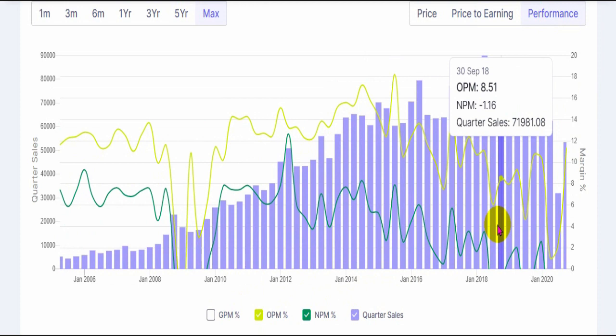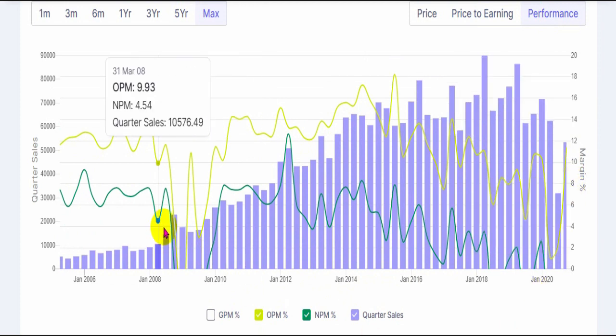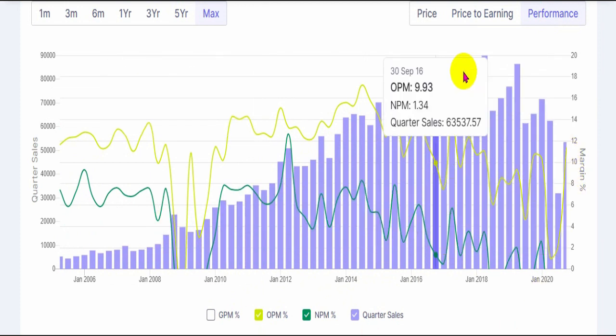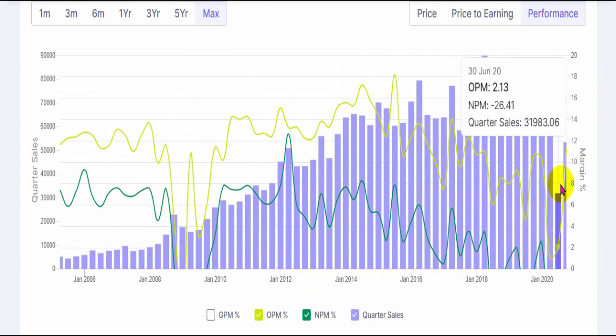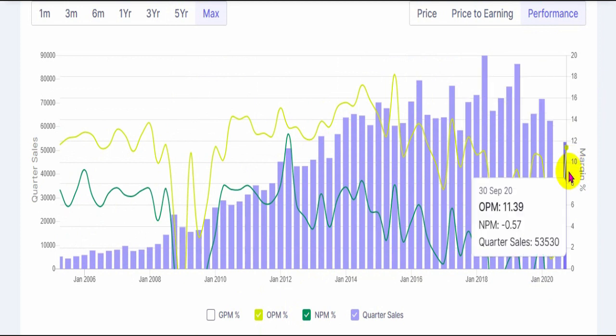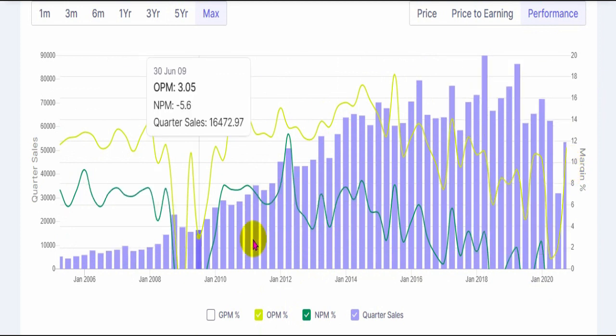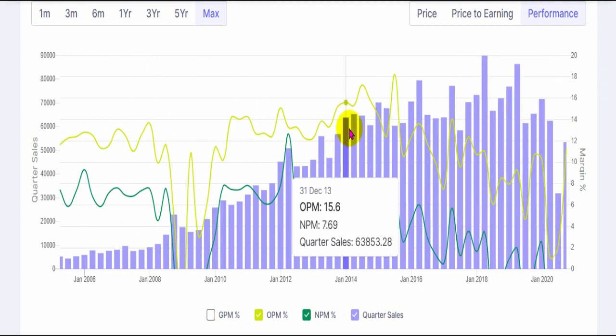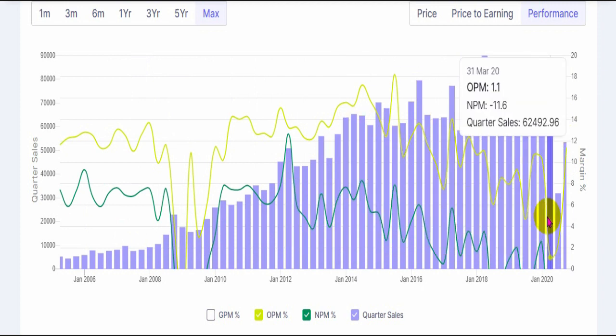Performance wise, the company's revenues have been increasing consistently except for these two latest quarters of June and September. Otherwise the revenues have always been increasing, but there has always been a margin pressure, and in many of these quarters the company has gone into losses due to major write-offs in their asset value as well as goodwill.